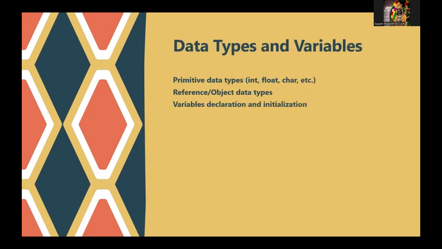Now, data types and variables. Java has certain sorts of data types. One is the primitive data types, that is integer, float, character, double, boolean, etc., which we'll encounter later on when we study these topics in detail in the upcoming weeks. Reference types such as objects are there as well. Variable declaration and initialization is another feature: we can declare a variable, and we can even initialize it with a particular value that can be used in the program later on. So these are quite useful features that we get in Java.